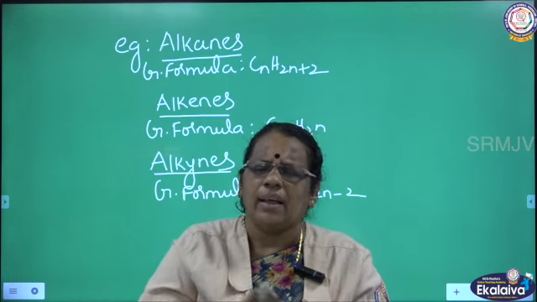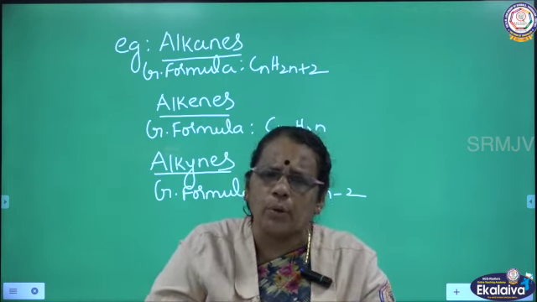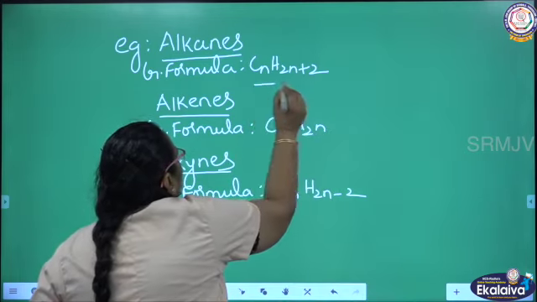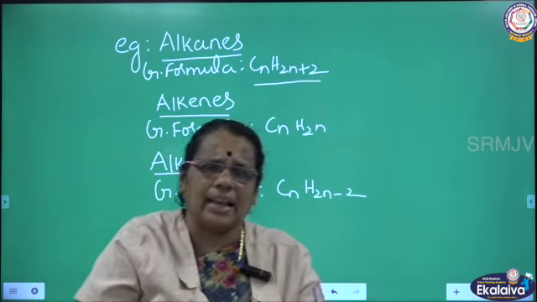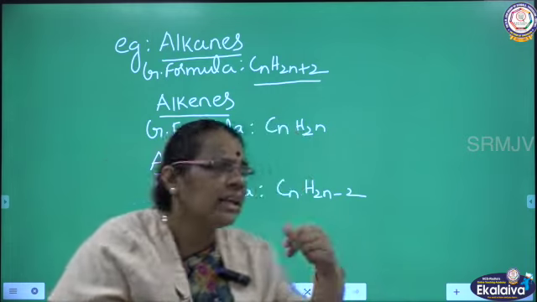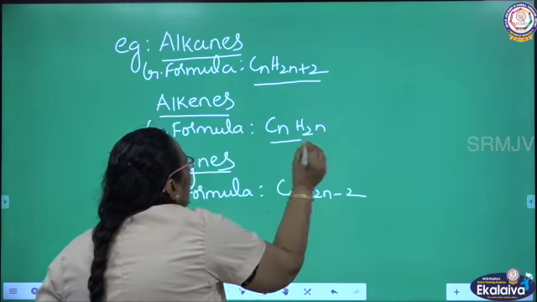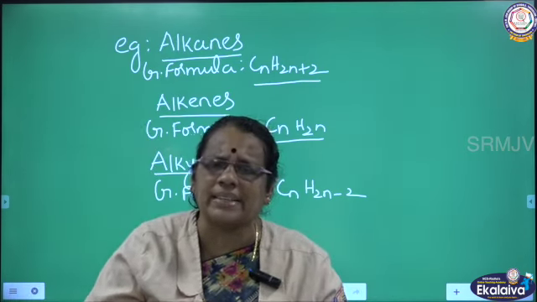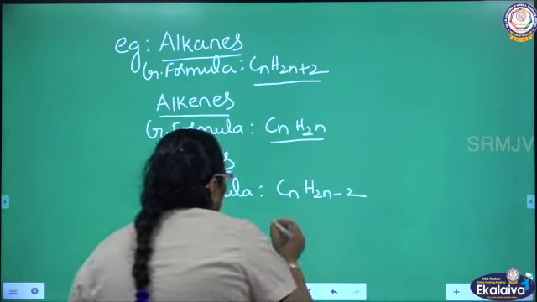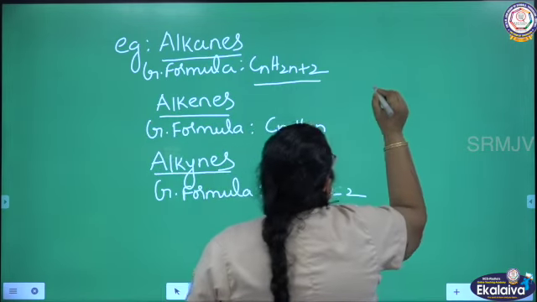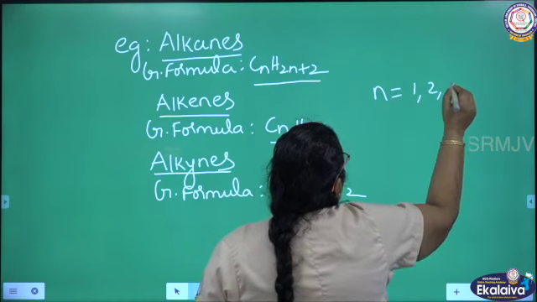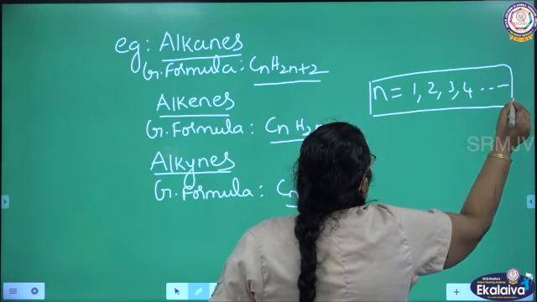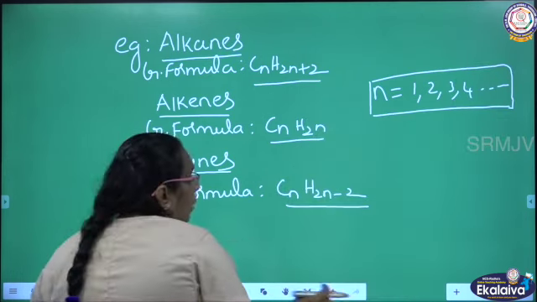What is the general formula for alkane? CnH2n+2. There is another example for homolog series, which is alkene, with general formula CnH2n. What about alkyne? It also comes under homolog series, with general formula CnH2n-2. n can have values like 1, 2, 3, 4 and so on. So this is the definition and example for homolog series.